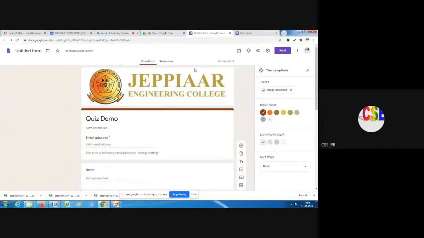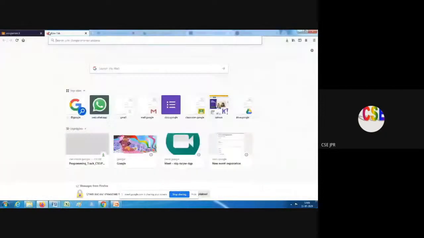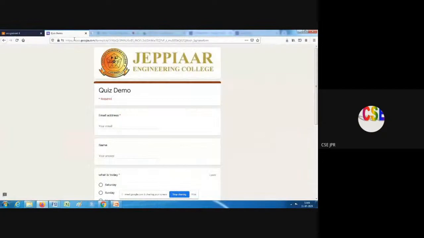For example, let me submit some value and check how it responds. Okay, I am going to open that in another tab. I am going to give my mail ID.